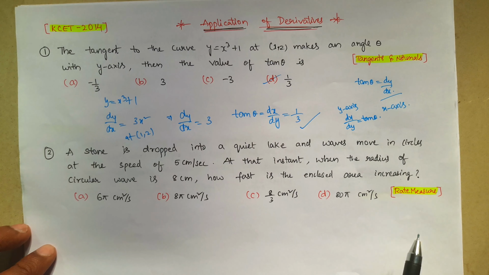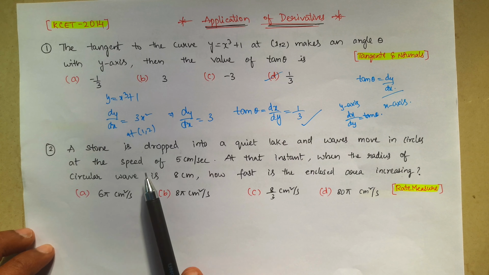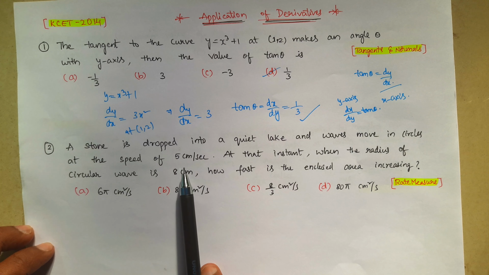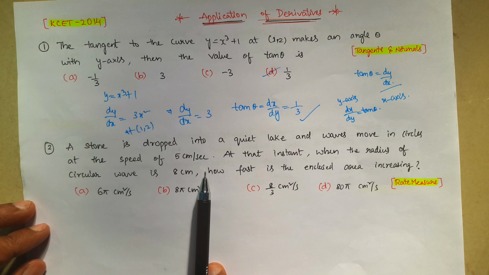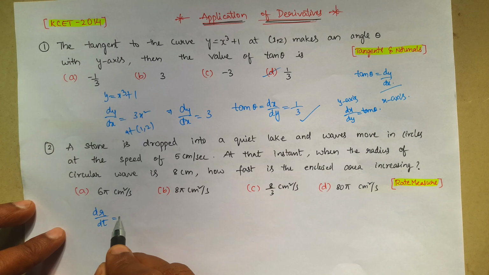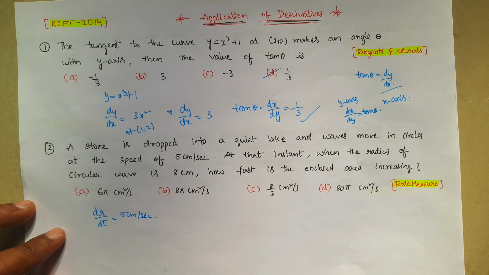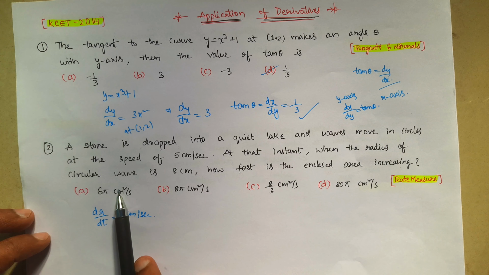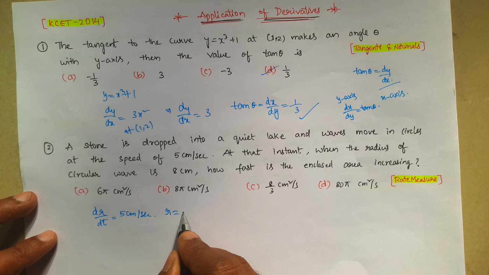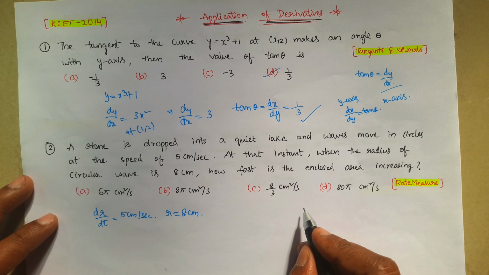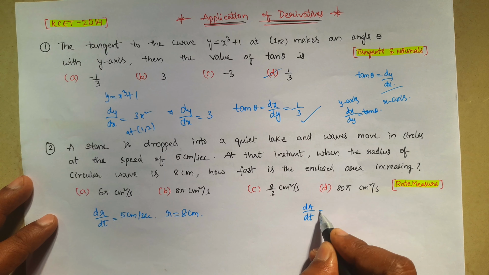Next, a question from rate measure. A stone is dropped into a quiet lake and waves move in circles at a speed of 5 cm per second. Whenever waves move, the radius increases, so dr by dt is given, that is 5 cm per second. Next, at that instant, nothing but at that particular time, when the radius of the circular wave is 8 centimeters, nothing but r equal to 8 centimeters, how fast is the enclosed area increasing? Enclosed area increasing means we need to find dA by dt.